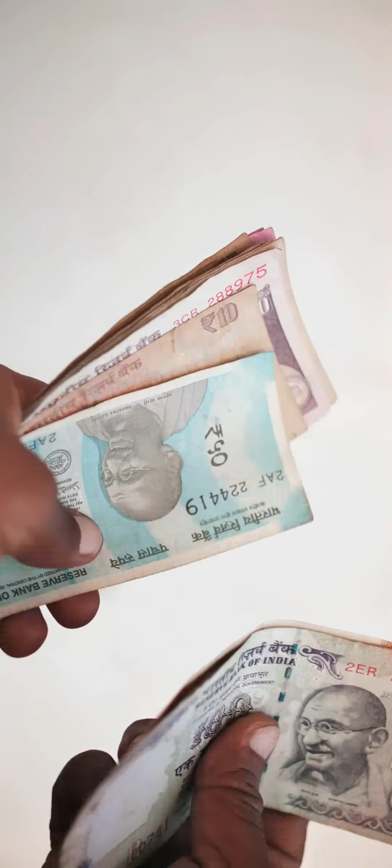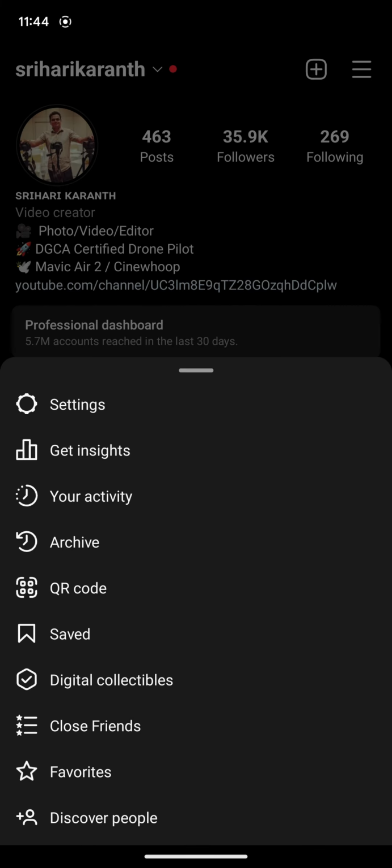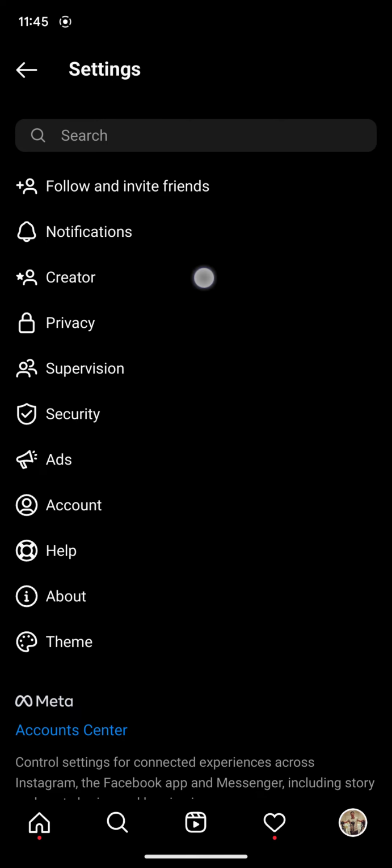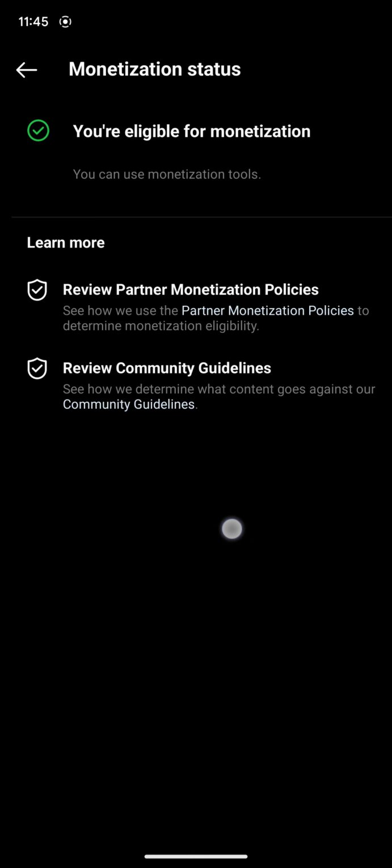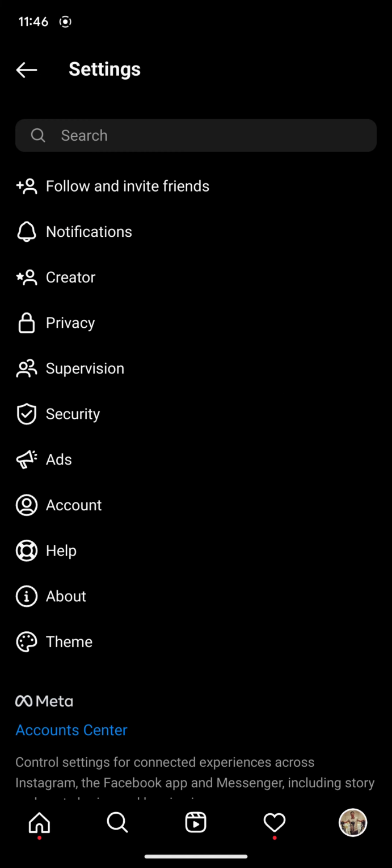The first thing, for you to be eligible, you have to have monetization status eligible. For that, go to settings, click on creator and monetization status. If it's eligible, then you are likely to get that feature. Instagram is rolling out slowly to all the creators. It's not mentioned who all are eligible for this program, but if you have good reach and a good number of followers, then you should get it sooner or later.